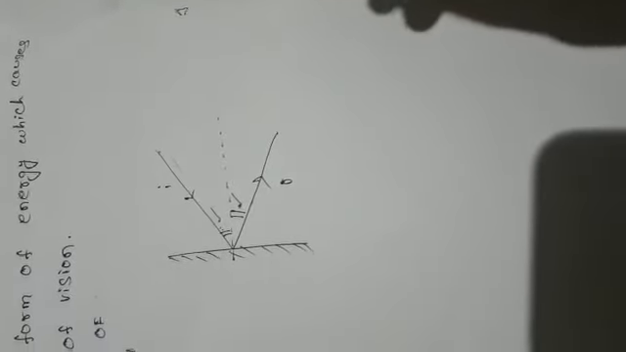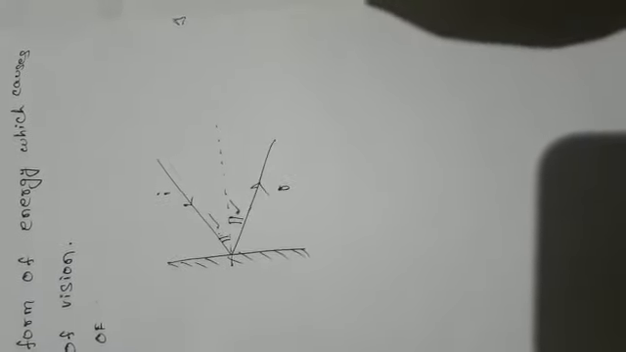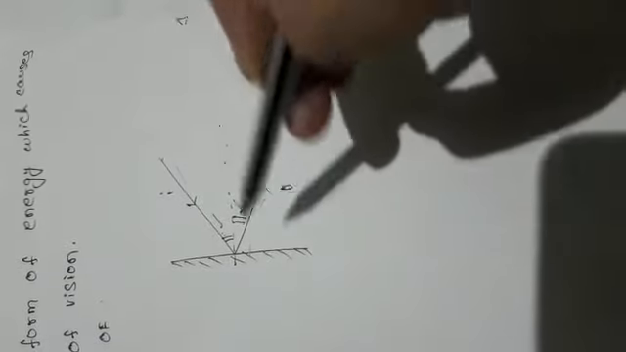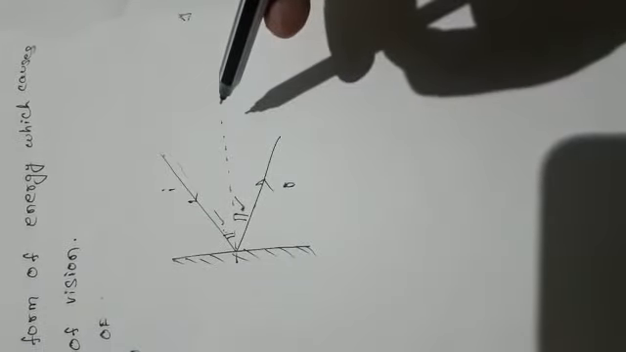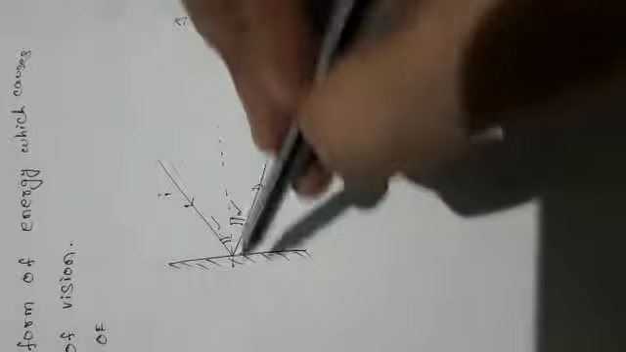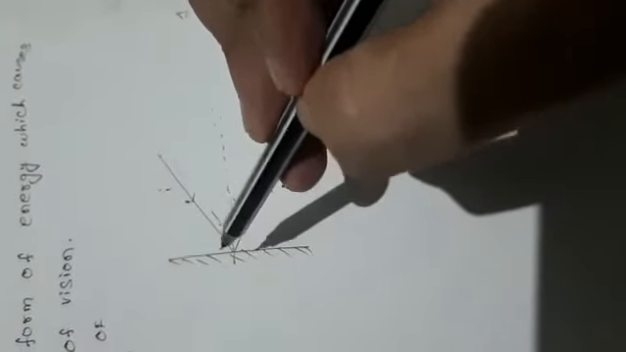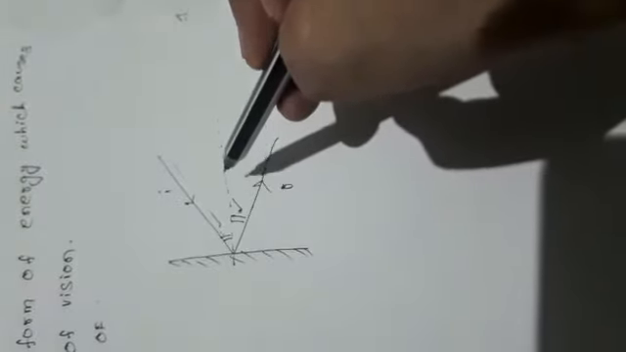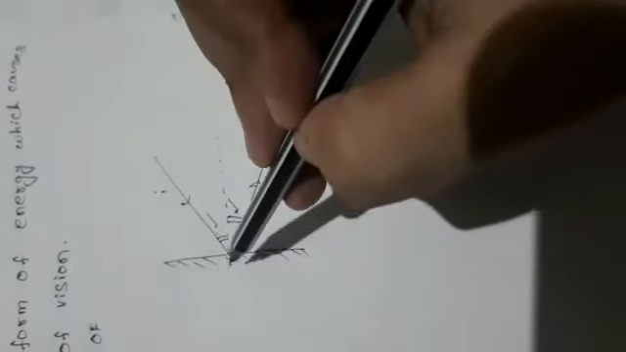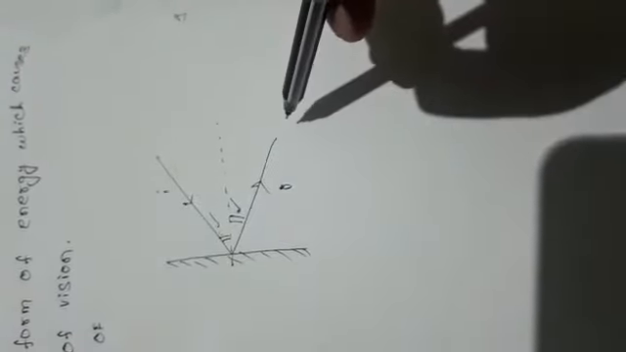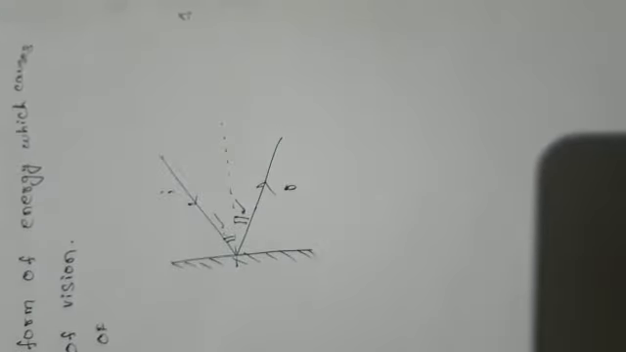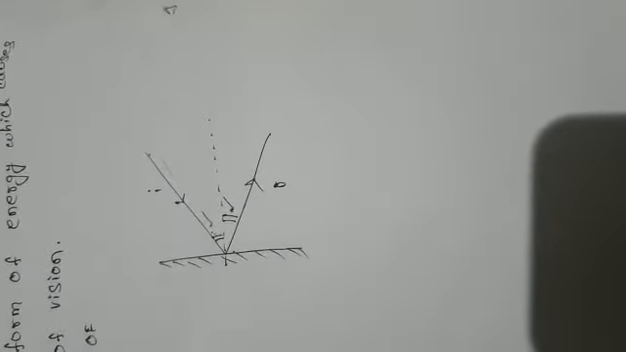First law. Second law, the incident ray, the normal at the point of incidence, it is normal to the mirror. So the normal to the mirror at the point of incidence and the reflected ray lie in the same plane. These are the laws of reflection.